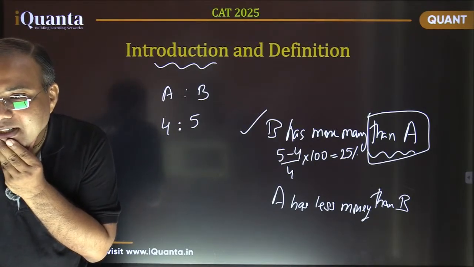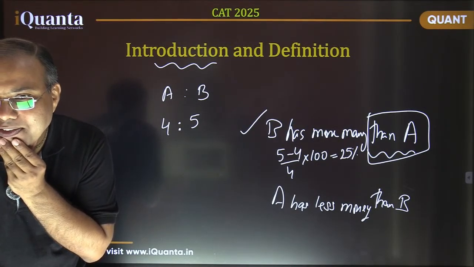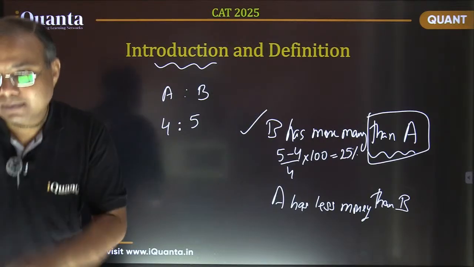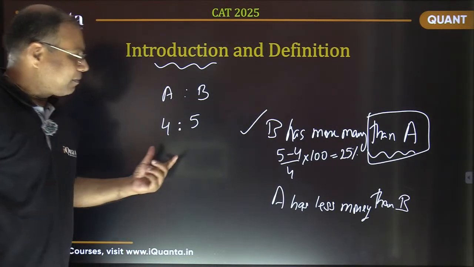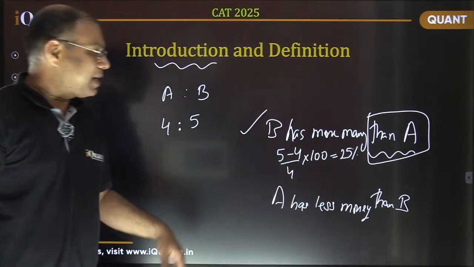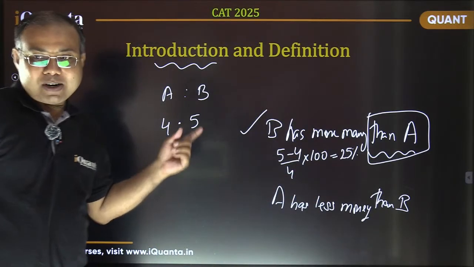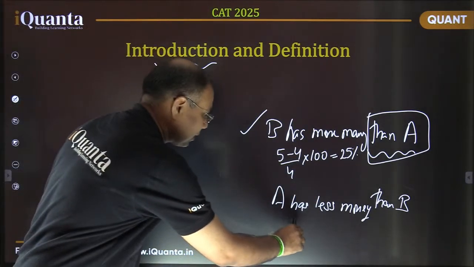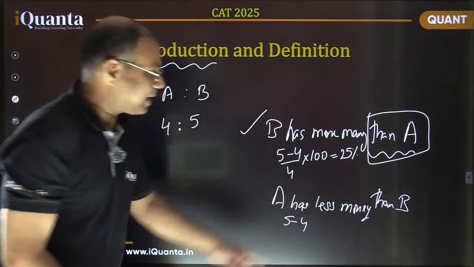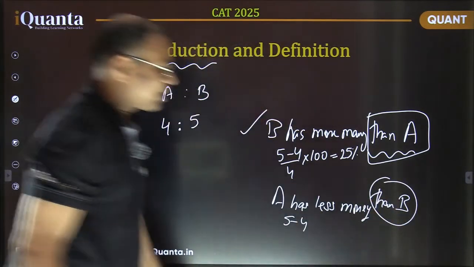It's 20%. Kriti Jain, what is this 75 here? It's exactly the same thing. So A has less money than B. How much money we do not know, but what is the difference? The difference is 5 minus 4. And this time we are comparing with B, right? We are comparing with B.